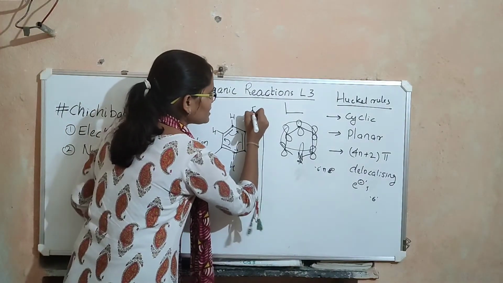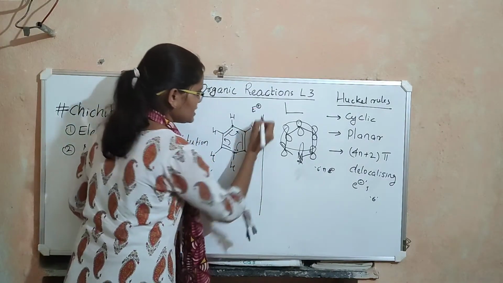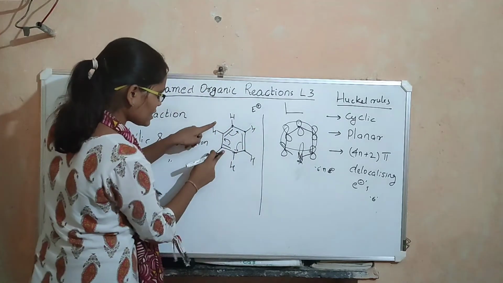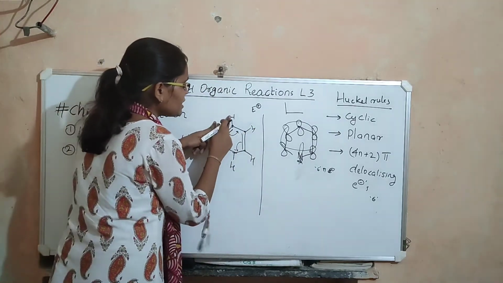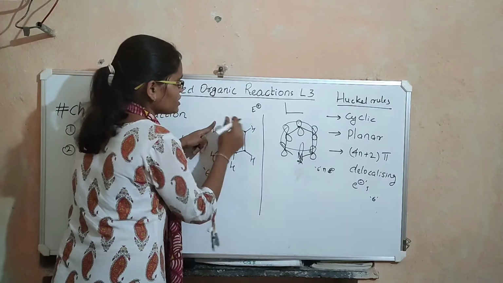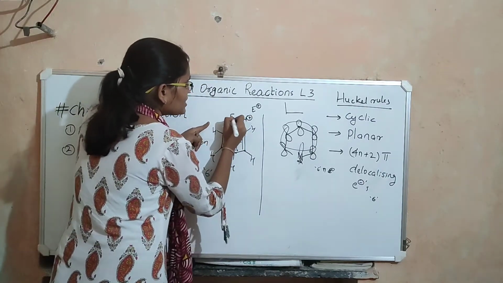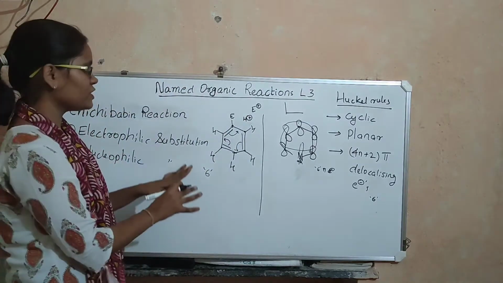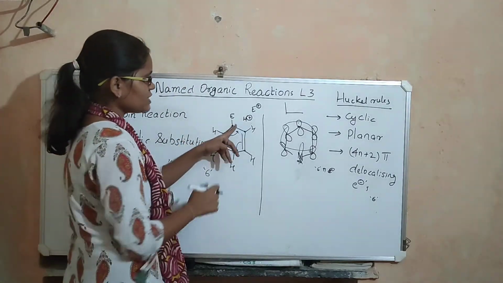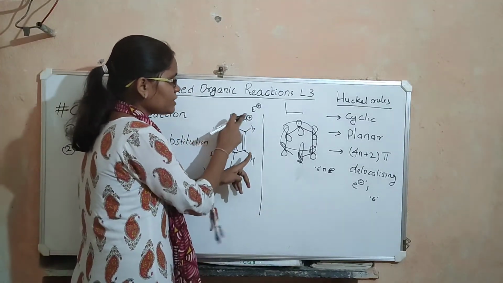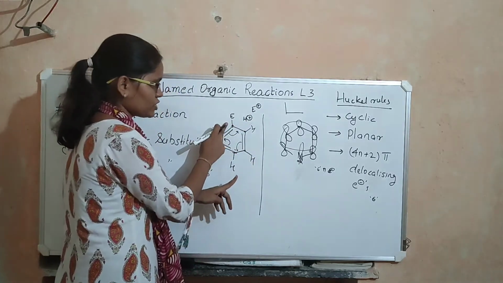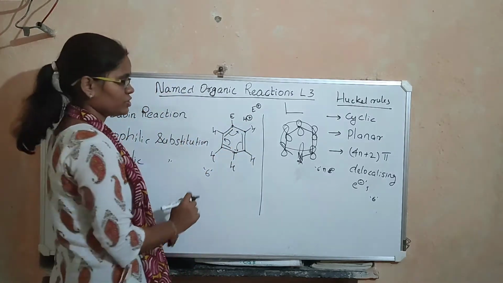Any electrophile, that is a positively charged species, that comes and attacks the substrate by replacing another positively charged species, here H+, then such reactions are called electrophilic substitution reactions. Here on benzene, the electrophile is coming and replacing this H+ and taking its position. Therefore, this is an electrophilic substitution reaction.